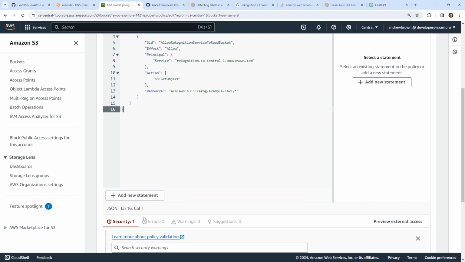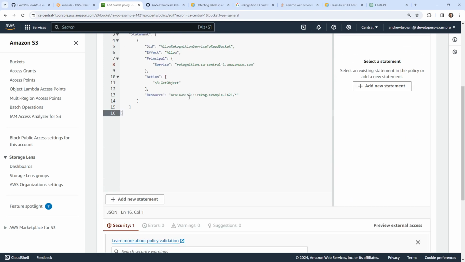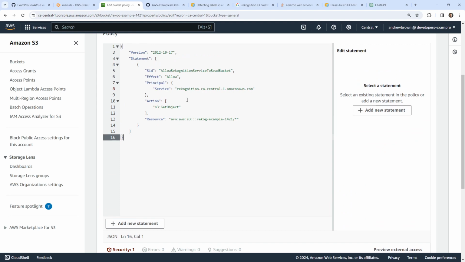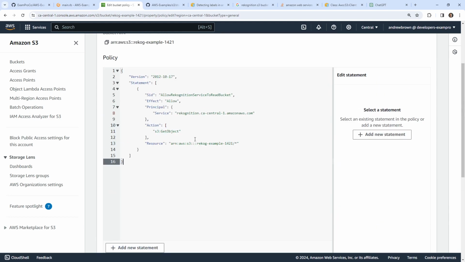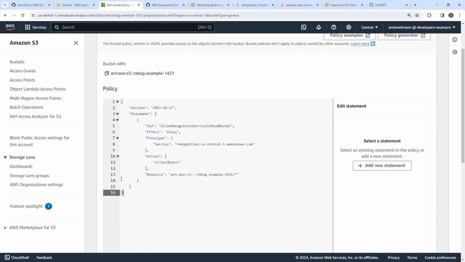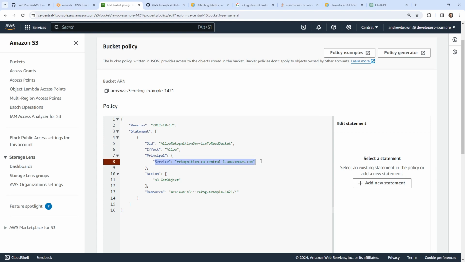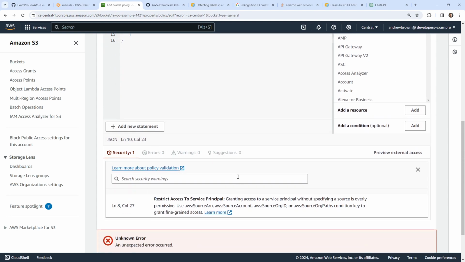Invalid principal policy. Restrict access to service principal. Granting access to service principal without specifying a source is overly permissive. Invalid policy. What's wrong with that? I don't see an issue with it. Line 8. I mean, it's a global service.